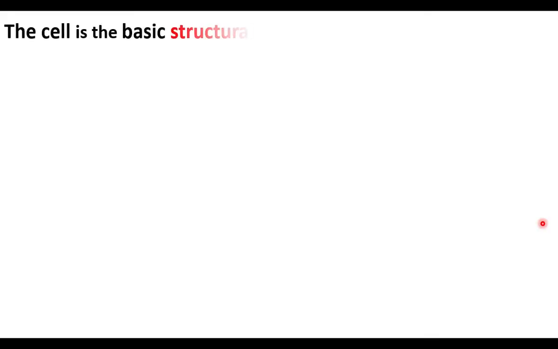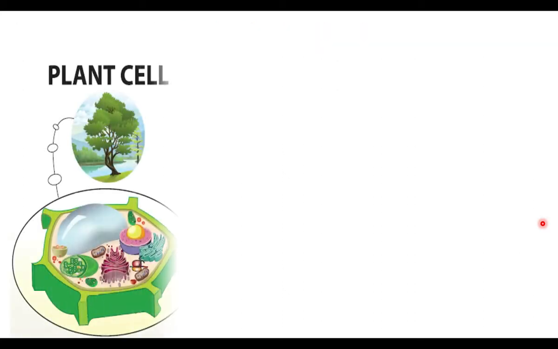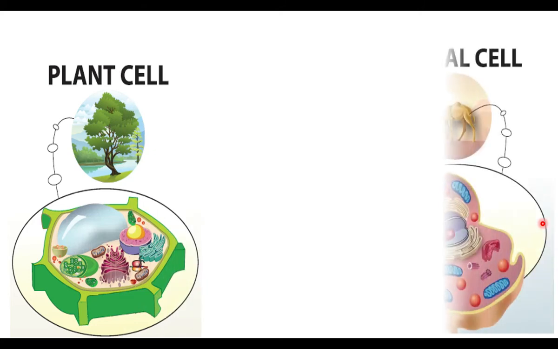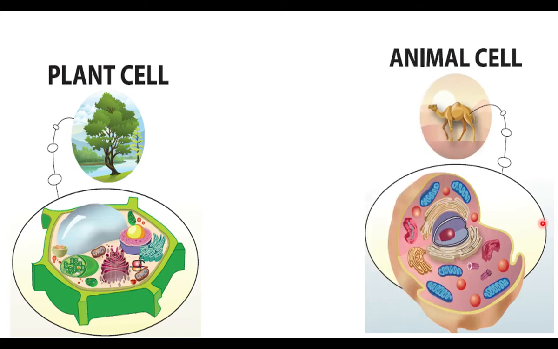The cell is the basic structural and functional unit of an organism. We learned this idea in the previous video. There are two major types of cells. They are plant cells and animal cells. Plants have plant cells and animals have animal cells. There are a lot of similarities between plant cells and animal cells, but there are some differences between plant cells and animal cells. Let us see the differences.